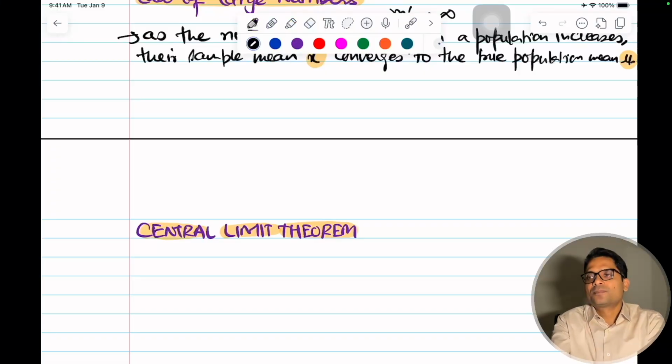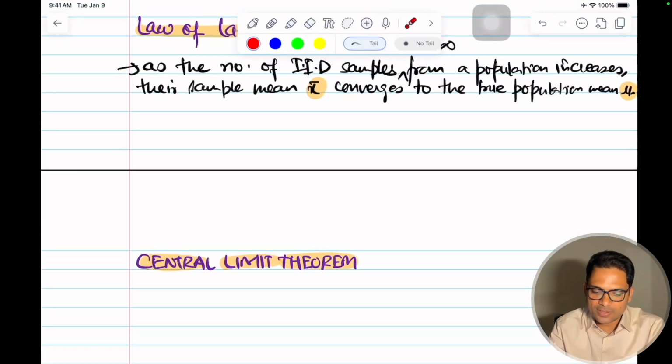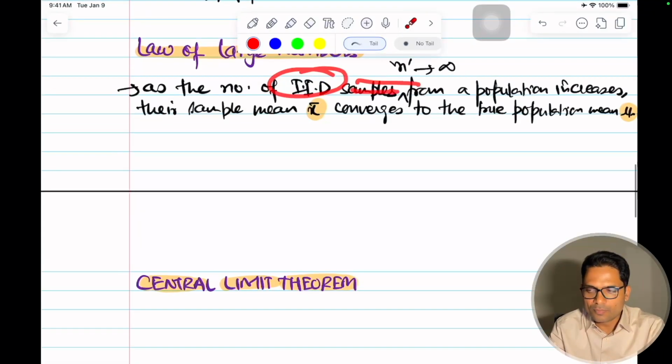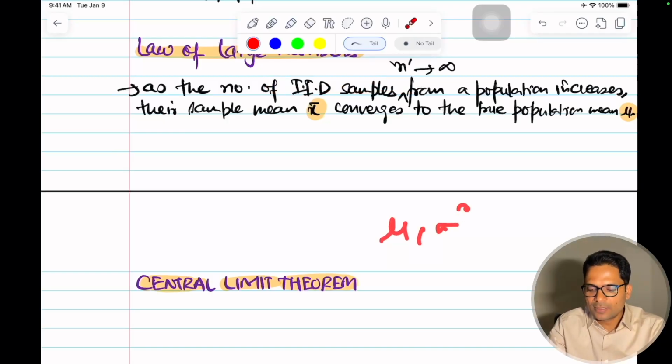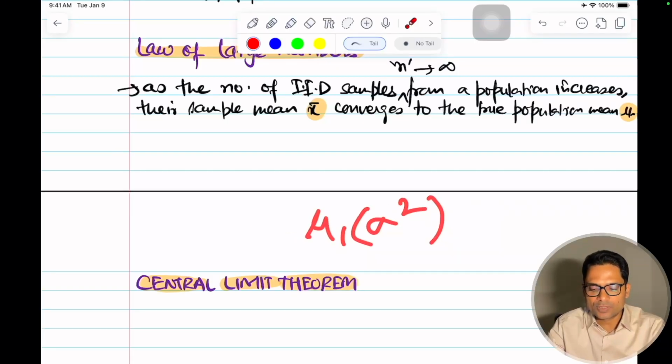Central limit theorem. For any sequence of IID random variables with finite mean and variance, whatever sample I have, the mean mu and the variance sigma squared should be finite.